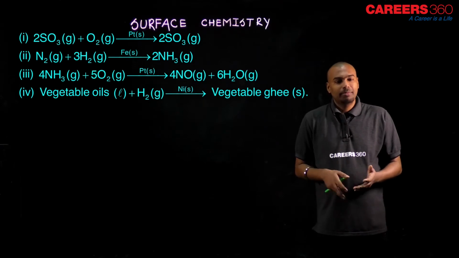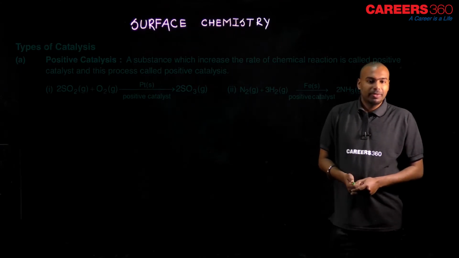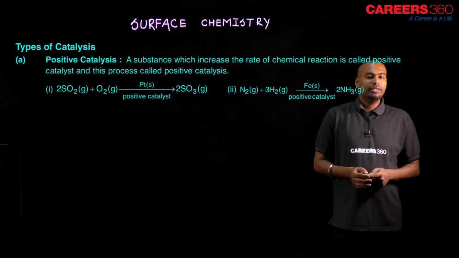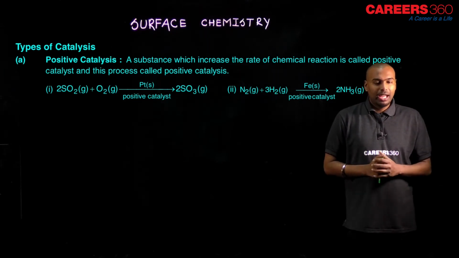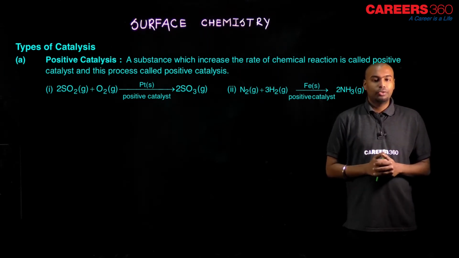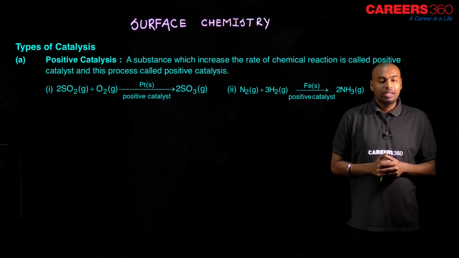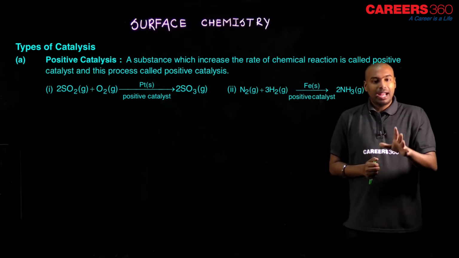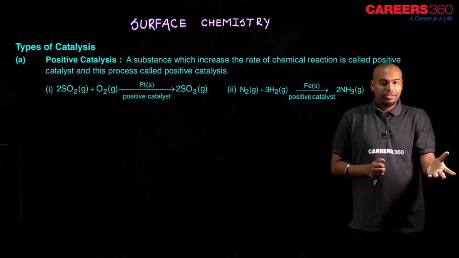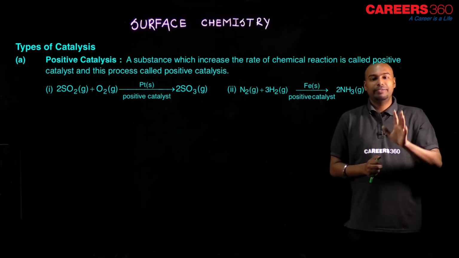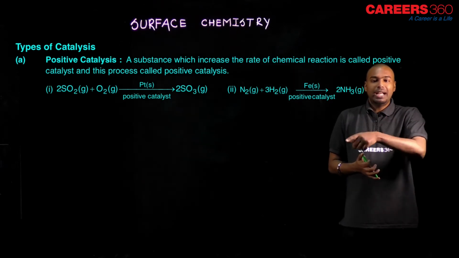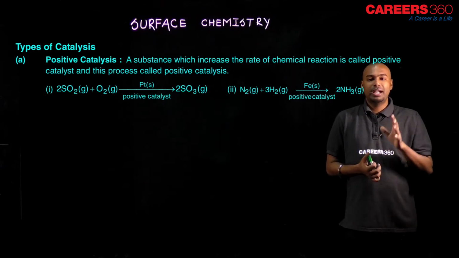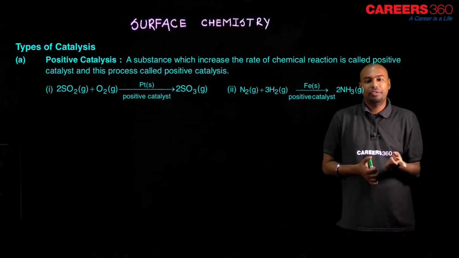Let's see some other points about catalysis. There are now two types of catalysis, one is positive and the other is negative catalysis. What is positive catalysis? If you add some catalyst and it increases the rate of reaction, then we call it positive catalysis. See, SO2 plus O2, you added platinum. Platinum is a positive catalyst. It will increase the rate of reaction.